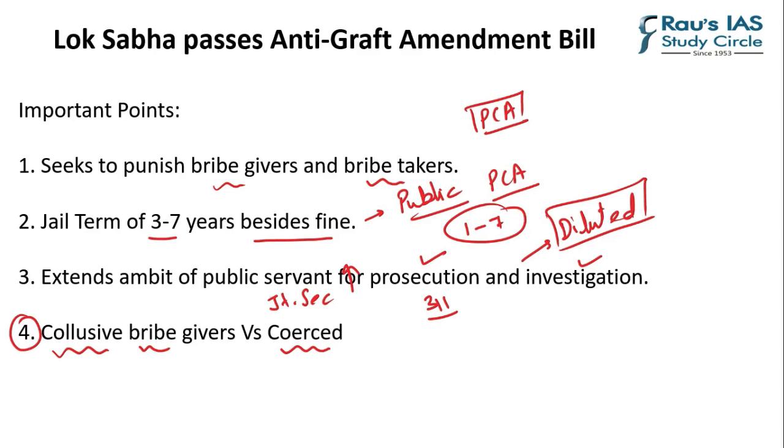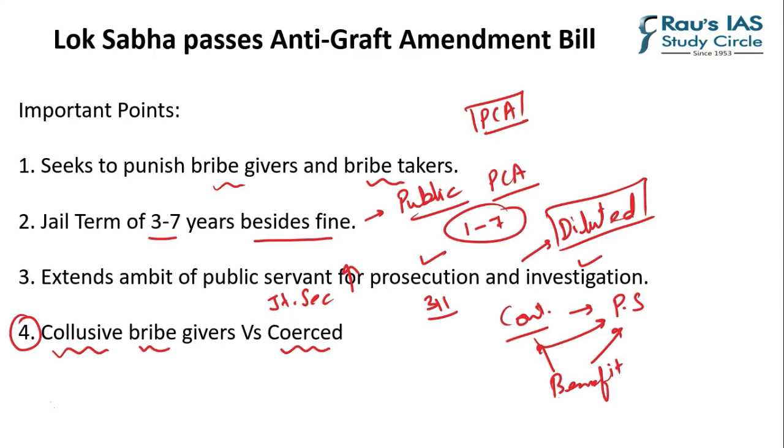I will just try to explain one thing to you. Now, suppose there is a contractor. This contractor is in collusion with a public servant, and the contractor is paying a bribe to the public servant to get benefits. The benefits are shared by both the contractor as well as the public servant.